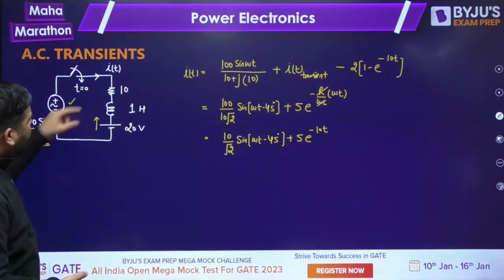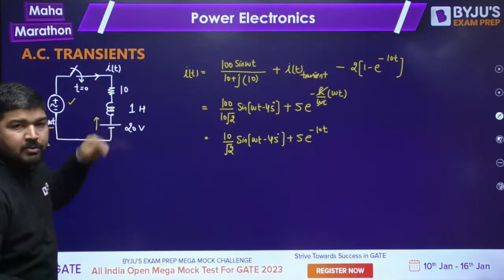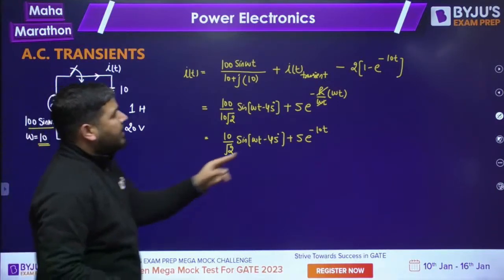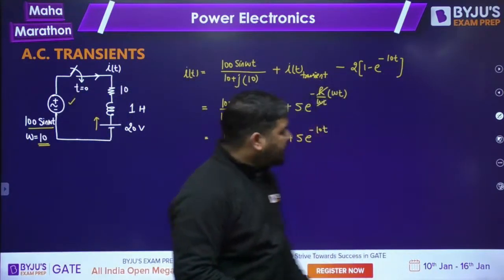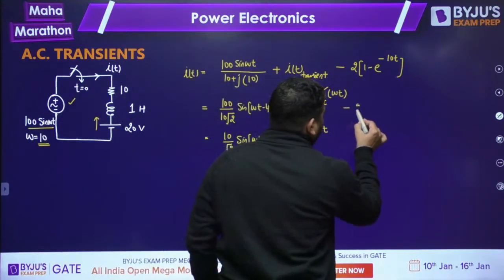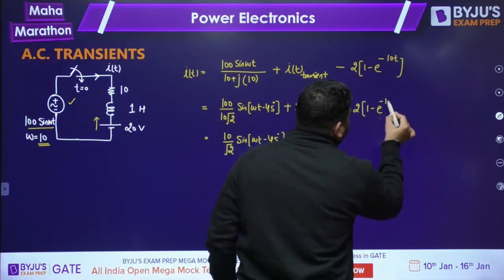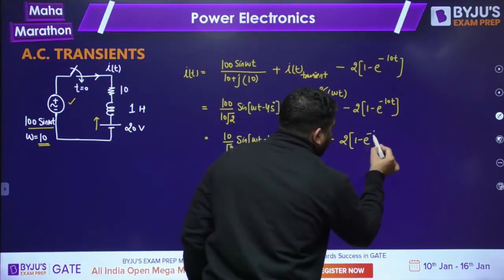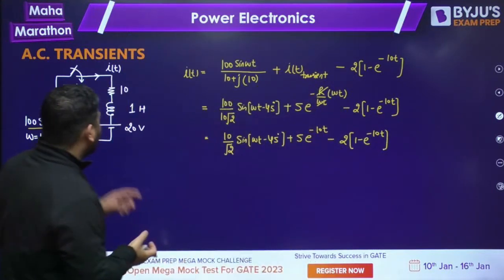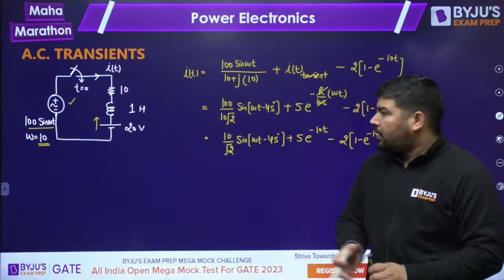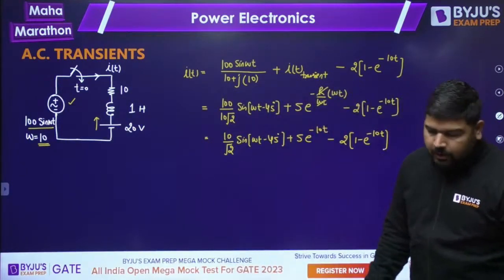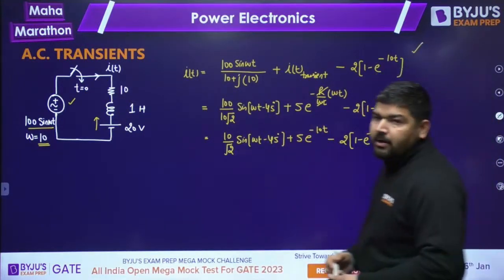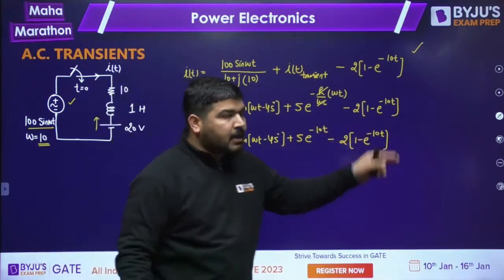We can deactivate the AC source and we have only R and L and a DC source. As soon as you close the switch, because of this DC source, the current will flow in the opposite direction and the equation of the current will be like this. So this way you can write the current equation. Is it fine guys? So this is my entire current equation. I hope it is clear to everyone. Those students who don't know how to write the current equation due to the DC source, please watch your DC transient. I'm not going to tell you from where this current equation came, because it's not necessary at this point of time. You should know how to write this DC current equation.